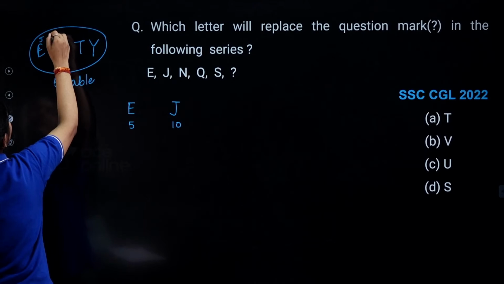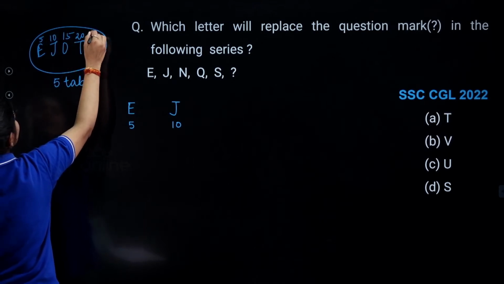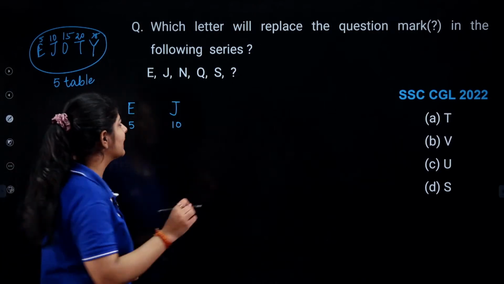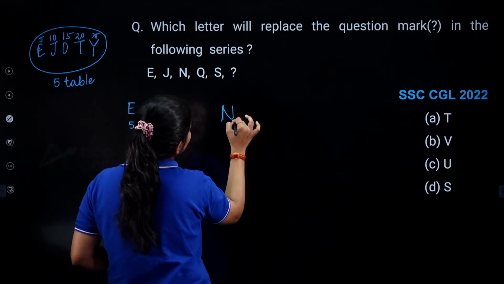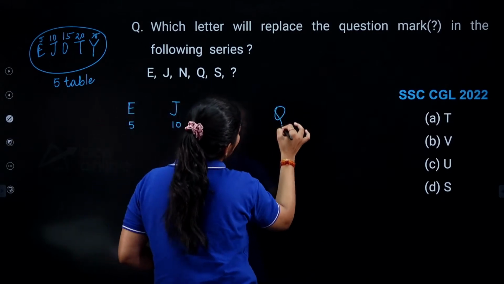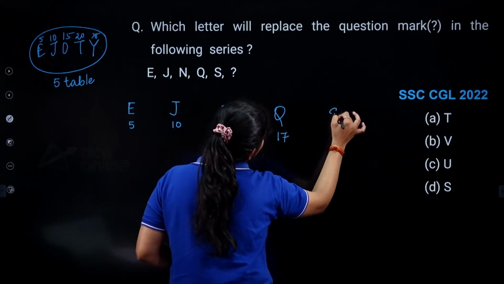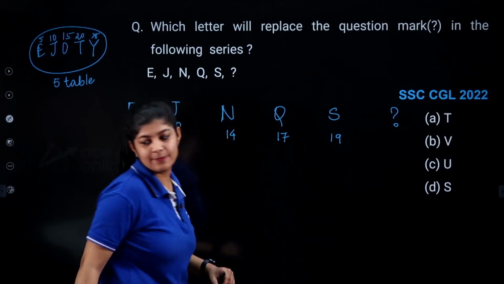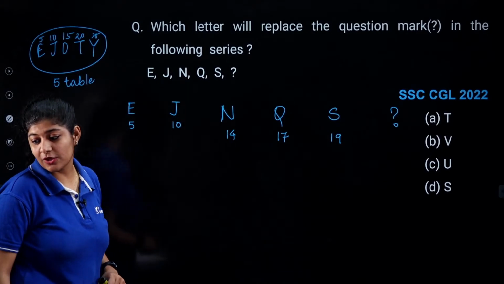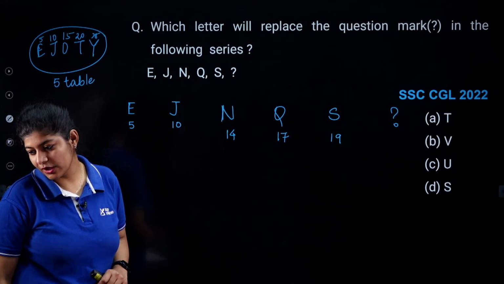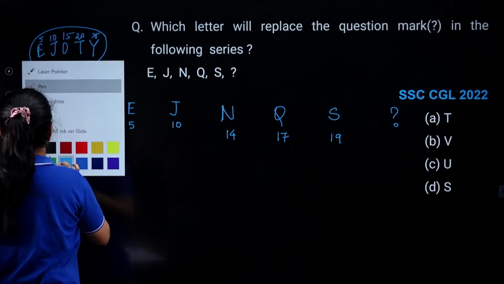5, 10, 15, 20, 25. Or you can also remember TS T20 World Cup. Here we are having next as N, National Highway 14. Q, Queen 17. S, 19. Now what you need to do, you need to identify this missing term. Very good, Prakash. Very good, Mahesh. Very good, Vinay. Very good, Shrisha. Very good.